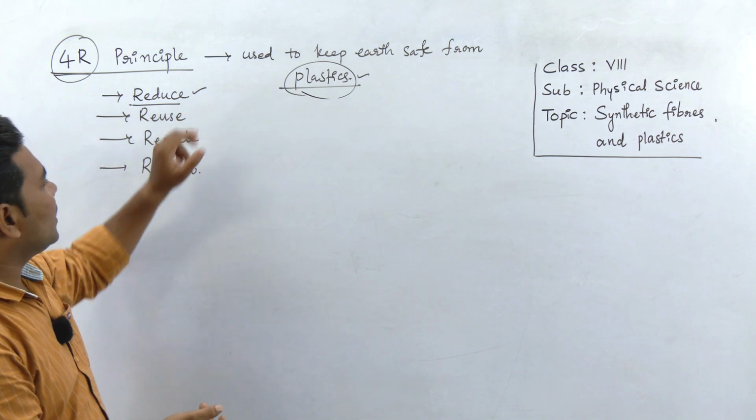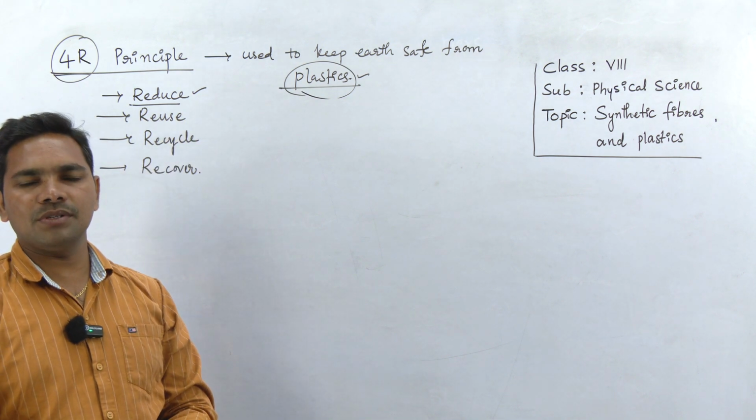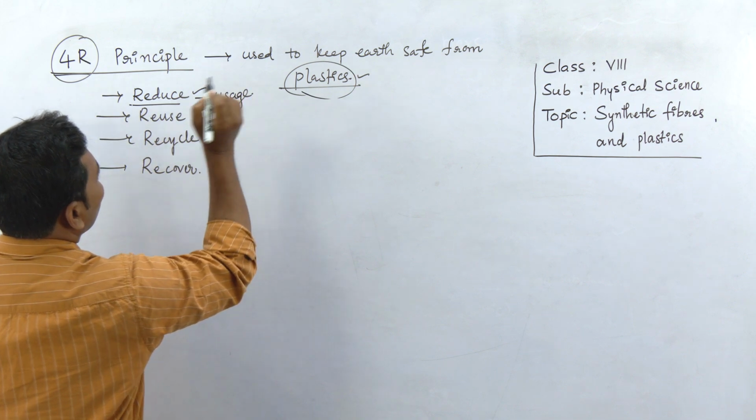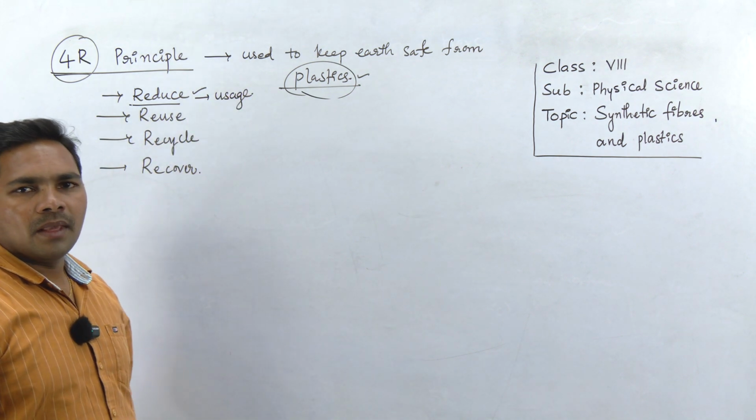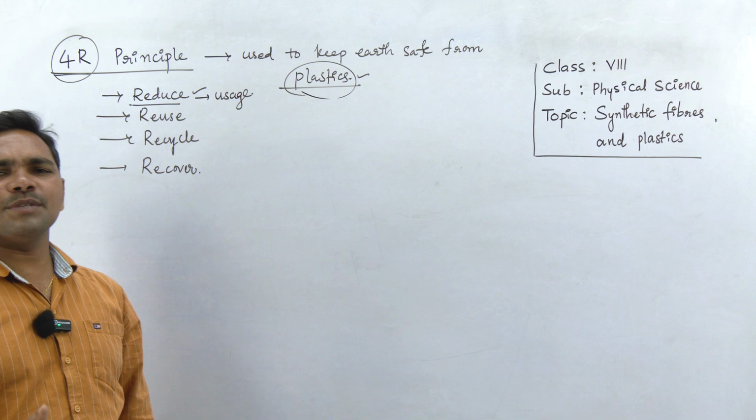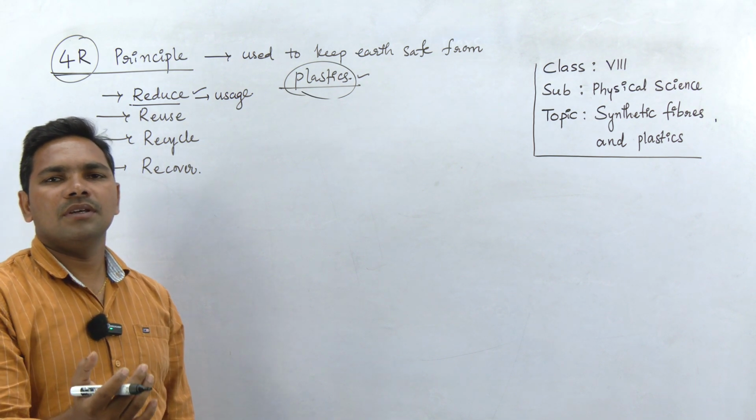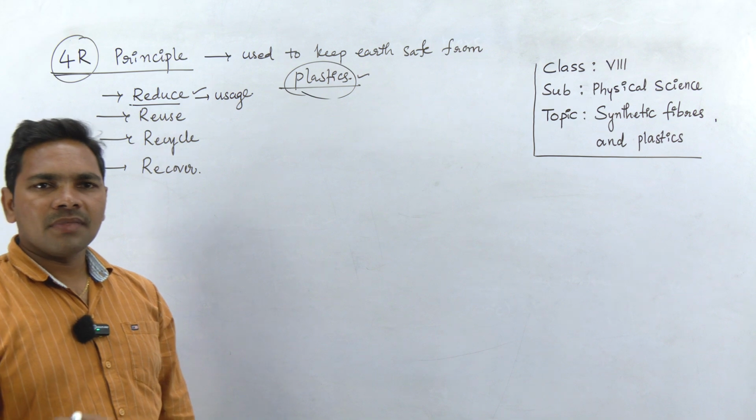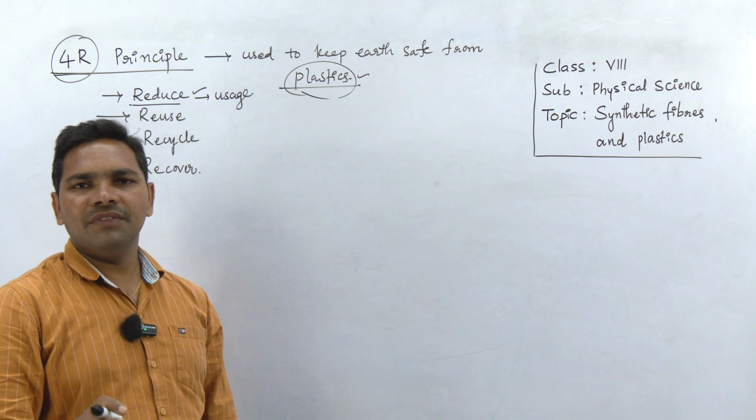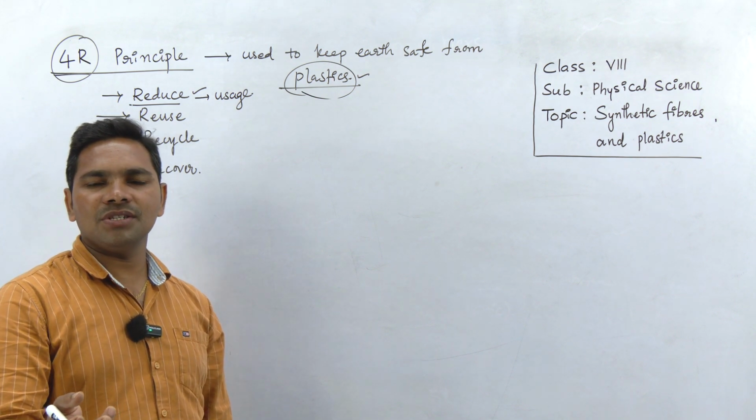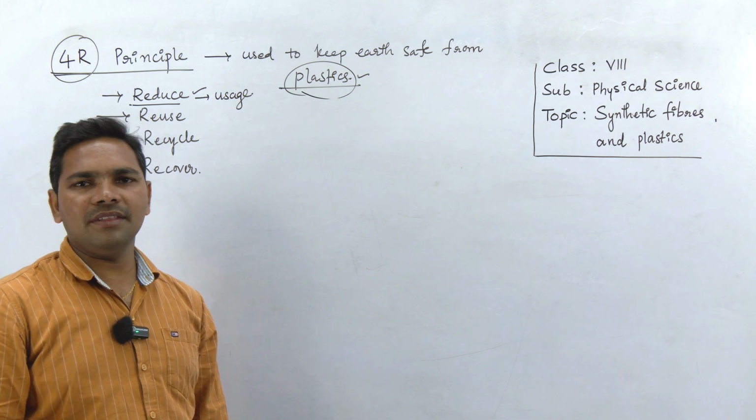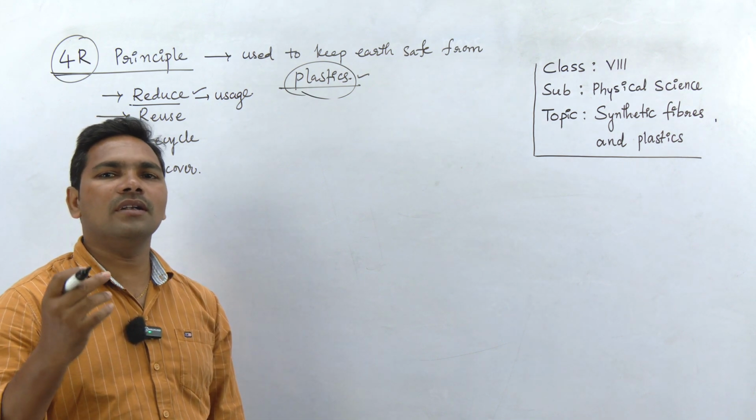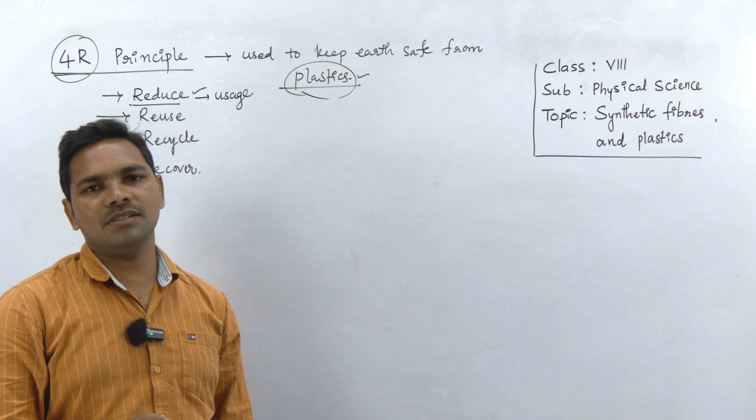Let us see, the first one is reduce. What to reduce? The usage of plastic is to be reduced, right? Now imagine, wherever it is possible, we can reduce the use of plastics. For example, nowadays, if there is any function, be it a marriage, a birthday function, or anything else, you can see how much plastic is utilized.